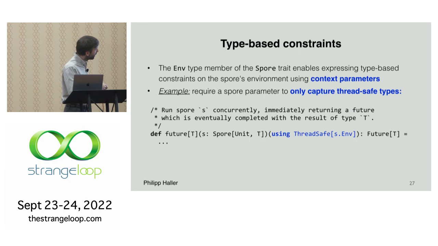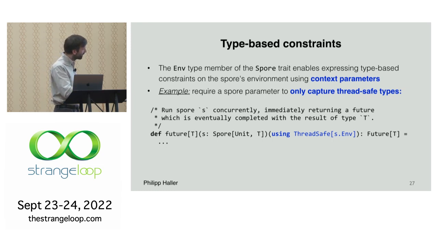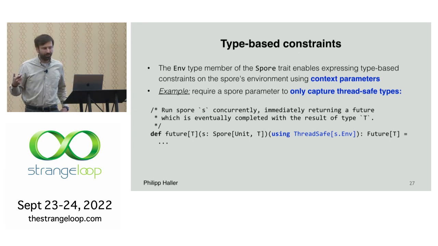And so we can use a context parameter to constrain the environment type, right? We can actually select this env type member from the spore S to say we need to have an instance of this type class, thread safe, for this type s.env, right?